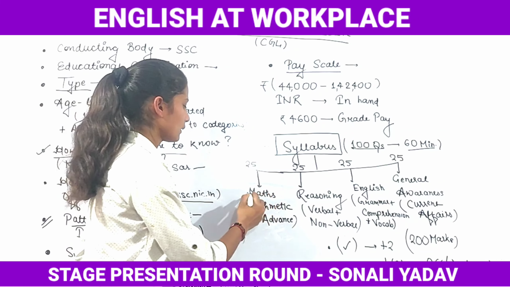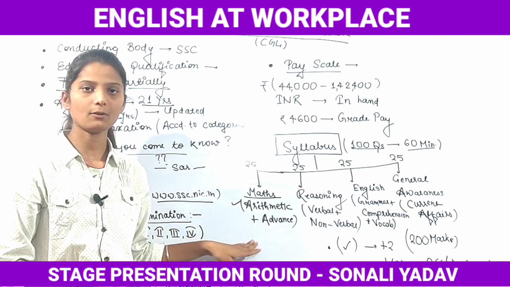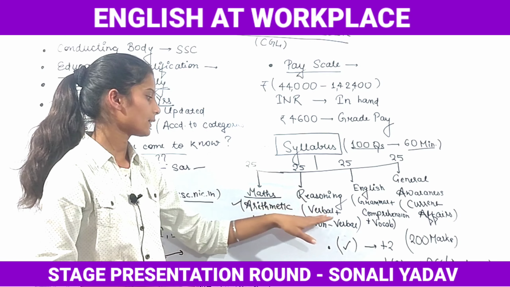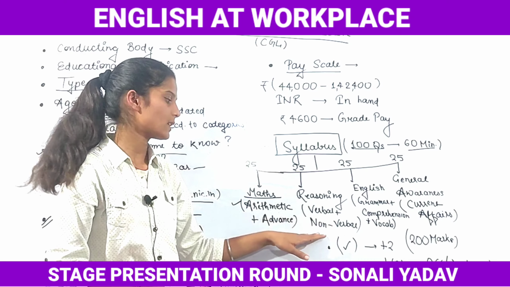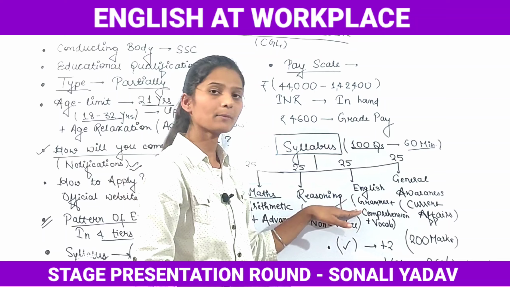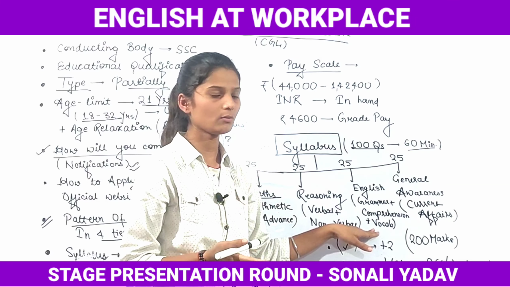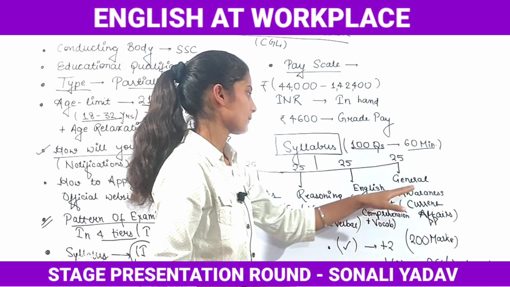In the maths portion there will be 2 parts, arithmetic and advanced. Reasoning consists of both verbal reasoning as well as non-verbal reasoning. English consists of grammar, comprehension as well as vocab section, which consists of antonyms or idioms and phrases.